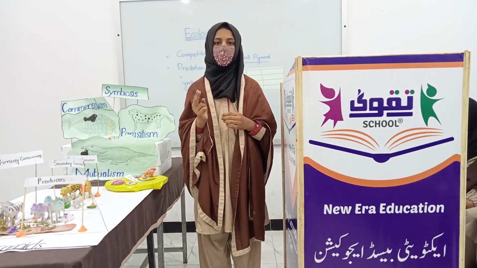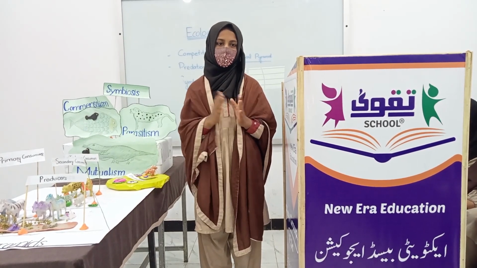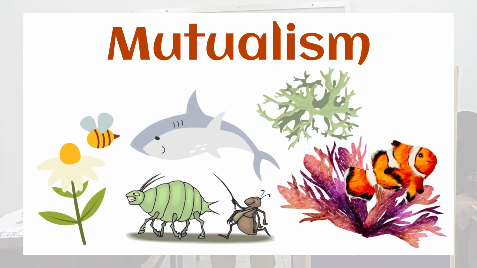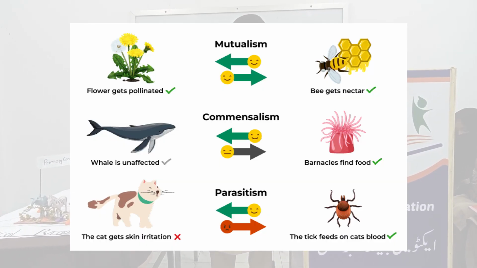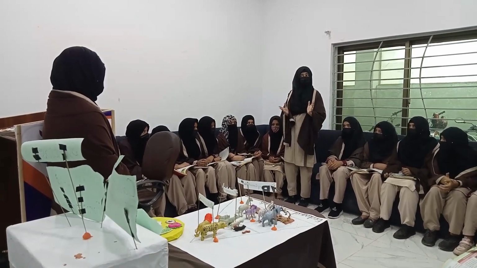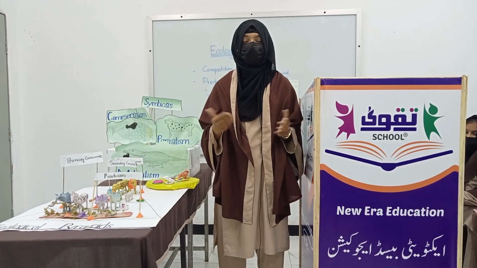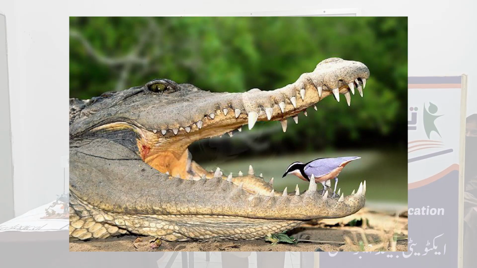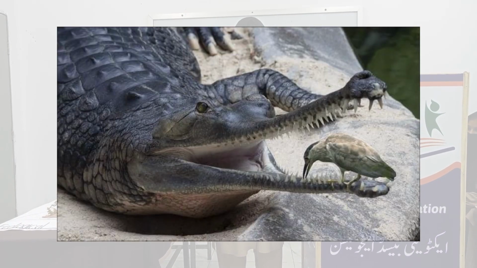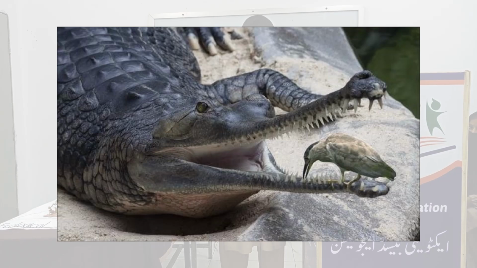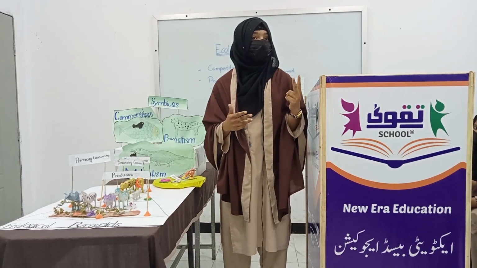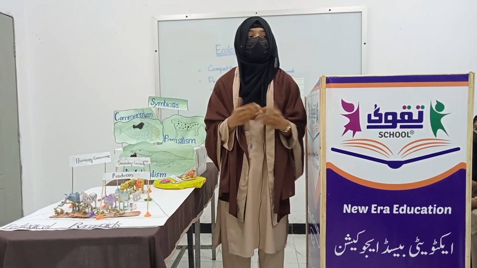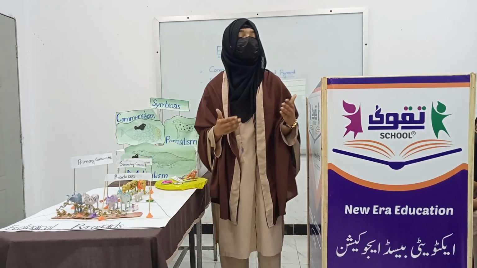Symbiosis depends on whether one or both organisms benefit from the relationship. Mutualism is a symbiotic relationship in which both species benefit from each other, just like the Egyptian plover and the Nile crocodile. Excuse me, Dua, I have a question. How do they benefit from each other? Bushra, let me explain. A small bird called the Egyptian plover is daring enough to go inside the crocodile's mouth and eat food stuck between the crocodile's teeth. In return for its cleaning service, despite having a strong bite, the Nile crocodile does not eat the Egyptian plover. In this way, the two organisms help one another. The crocodile offers the food source and the bird offers the cleaning service.